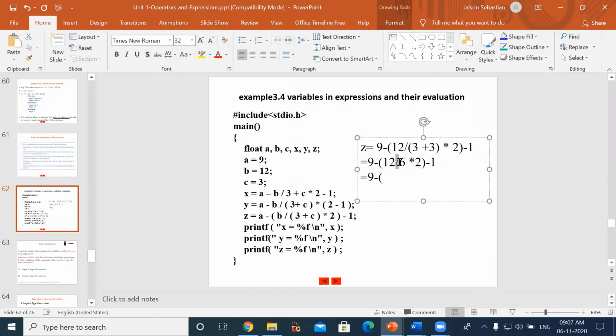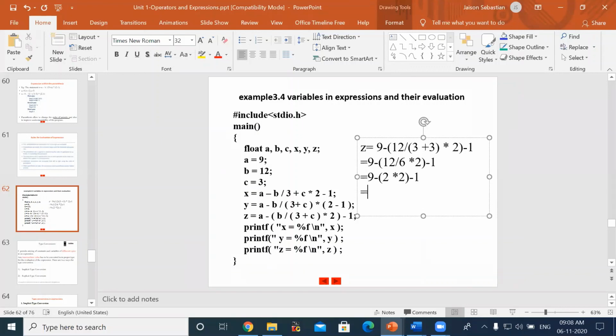Both are having same precedence. Yes, ma'am. When it comes from the left side, whichever is coming first will be solved first. So 12 by 6 is solved first. 12 divided by 6 is 2. Then you write the remaining part: 2 multiplied by 2, then minus 1.